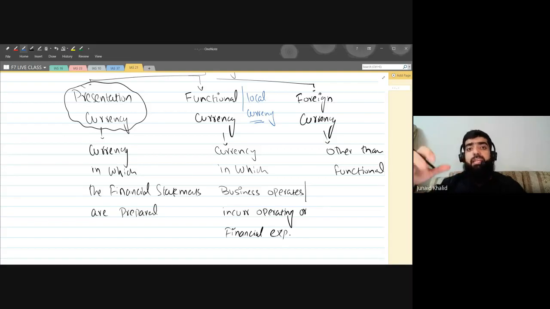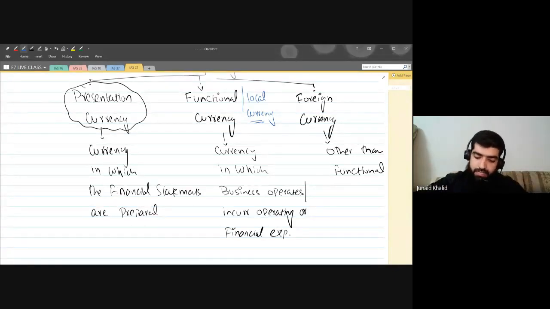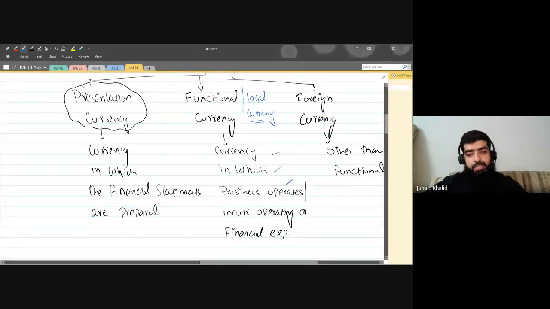You're borrowing loan amounts from the banks in dollars. It means you are performing all of your operating and financing activities in dollars. So the dollar is your functional currency, the currency in which the business operates, the currency in which the business incurs the operating or financial expenses.